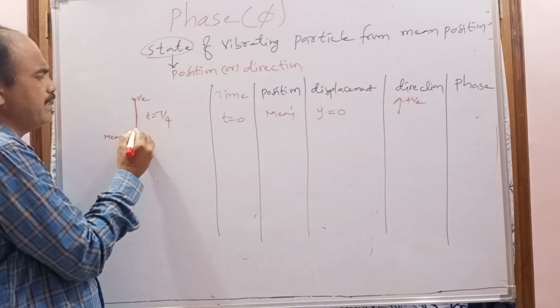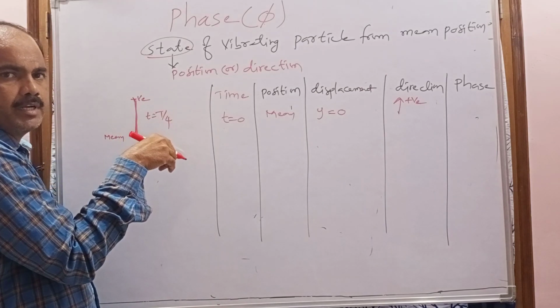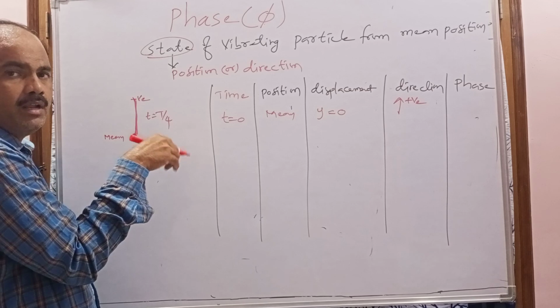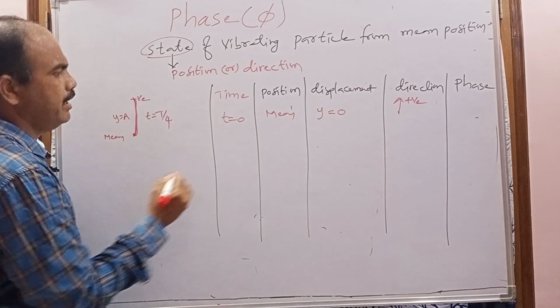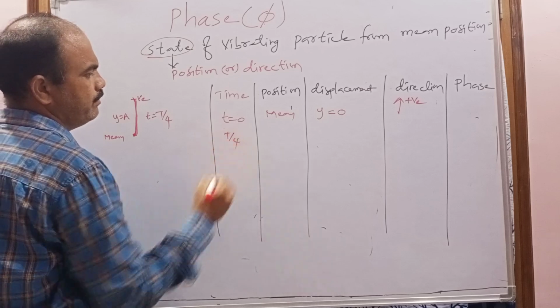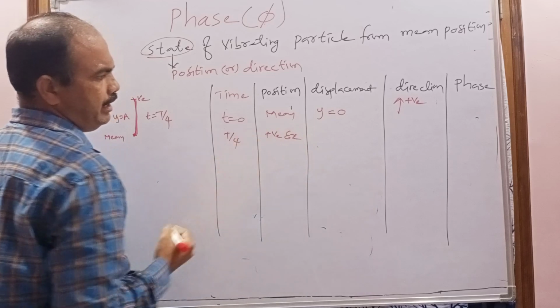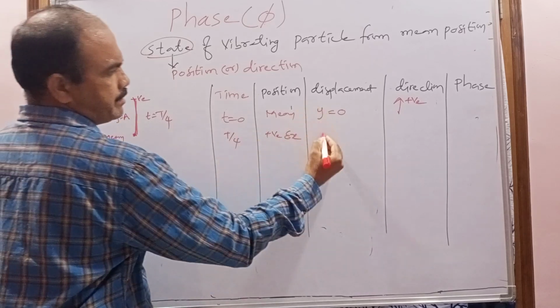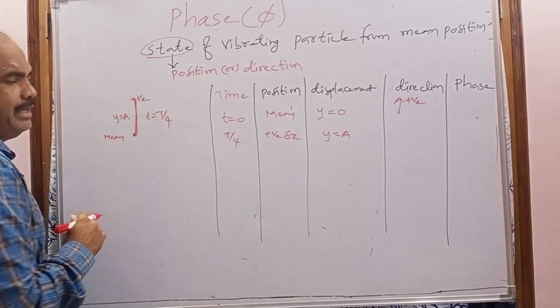What is the displacement here? That is nothing but the maximum displacement. Already I told you the maximum displacement of the vibrating particle is called the amplitude. So here y equals a, in time T by 4. Now where is the particle? At the positive extreme position. Then what is the displacement? That is y equals a.